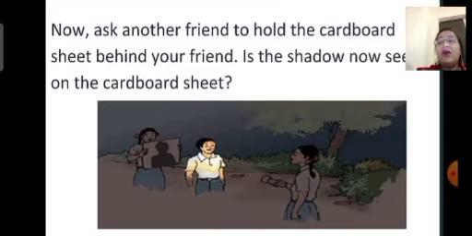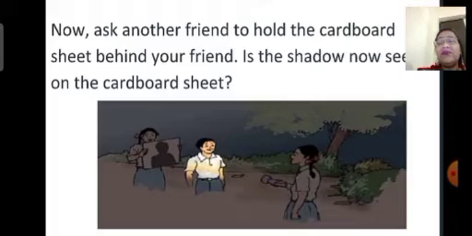A background wall, the wall of a room or a building, or other surfaces act as a screen for a shadow. You observe in daily life that shadows are formed, and to get these shadows we require a screen. Sometimes the surface of the earth becomes the screen for the shadow. In the activity we just performed, the cardboard acts as a screen. You might have observed your shadow on the ground or on a building or any other surface, isn't it? These surfaces act as a screen.